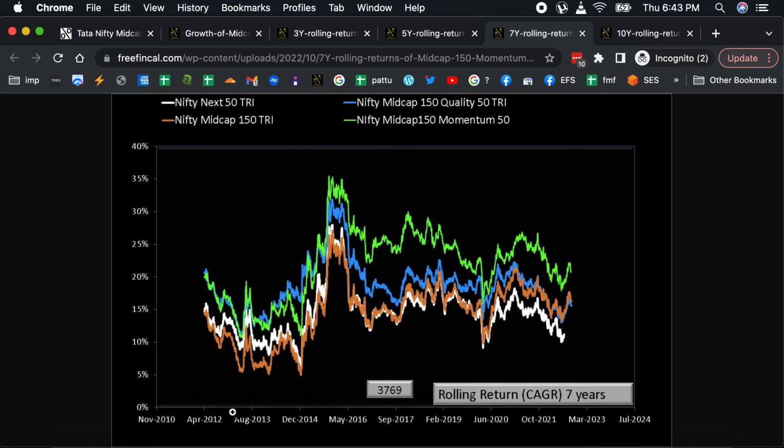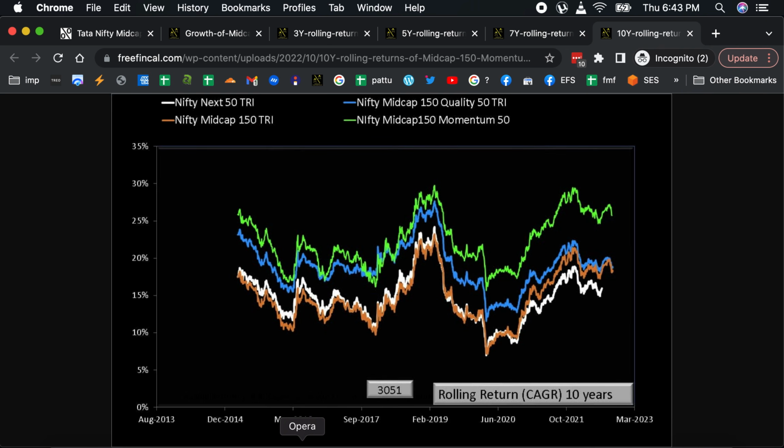You can see here this is less than 10 years. The window here is less than 10 years. And again, over 10 years, the window is only about 5 years. We only have about 5 years of data over which 10-year returns were computed. And you can see that the quality has done a little bit better, but it has fallen down recently. Momentum has done well. But the problem is there's a lack of data.